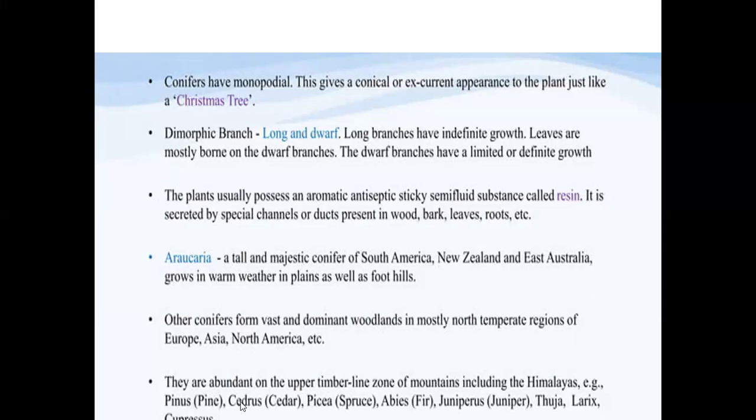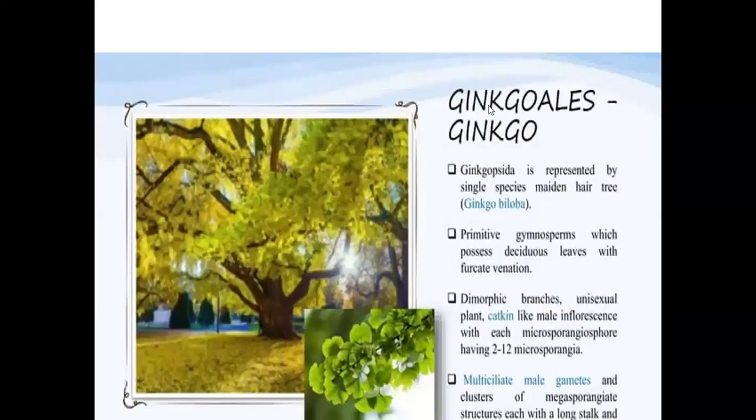The best examples are Pinus, which we call the pine plant, Cedrus, Picea, Abies, Juniperus, Thuja, etc. They are found growing in the higher hilly areas of the Himalayas. Next it comes to the Ginkgoales or Ginkgo biloba. This is considered to be a living fossil of the gymnosperms. This is a very good example.